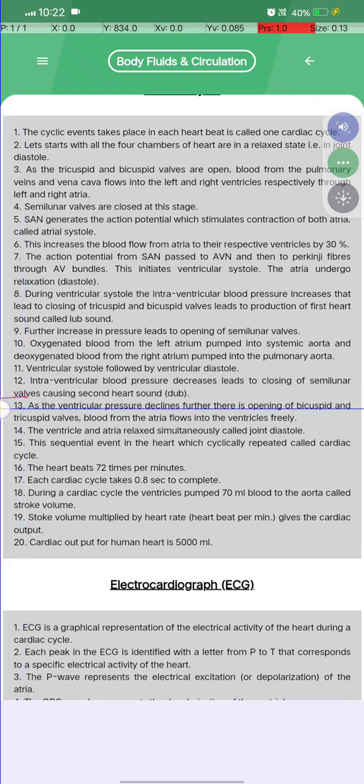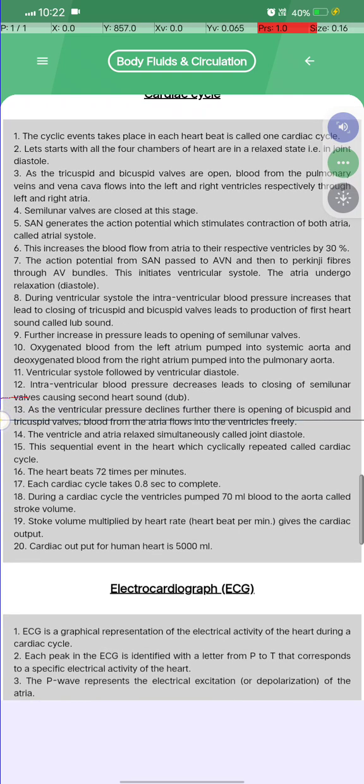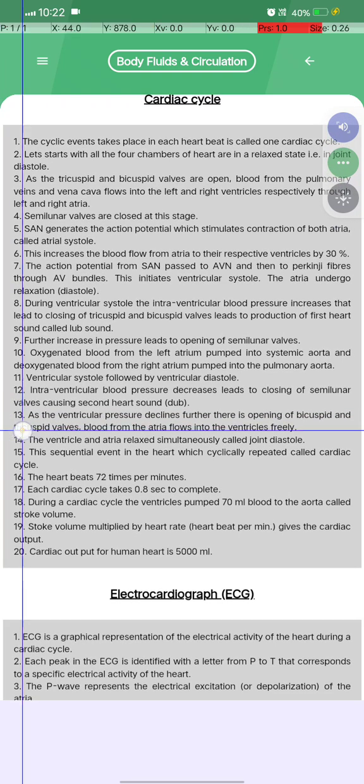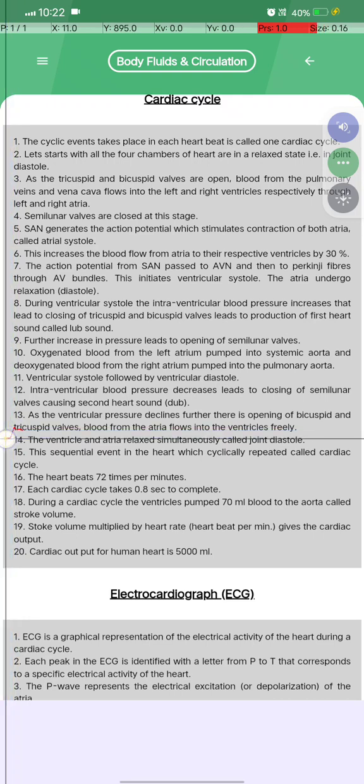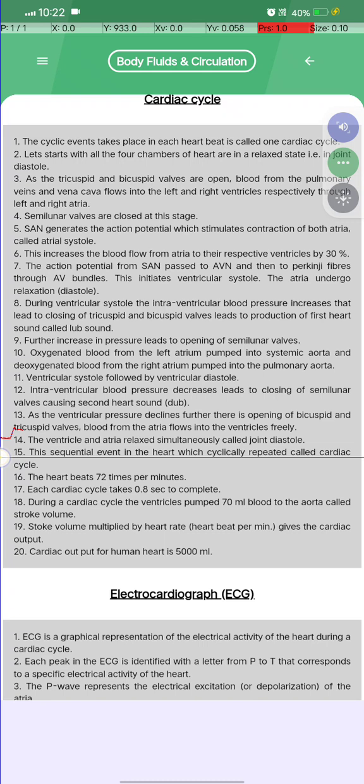As the ventricular pressure declines further, there is opening of the bicuspid and tricuspid valves, and the blood from the atria flows into the ventricles freely. The ventricles and the atria relax simultaneously, called joint diastole. This sequence of events in the heart, which is cyclically repeated, is called the cardiac cycle. The heart beats 72 times per minute, and each cardiac cycle takes 0.8 seconds to complete.